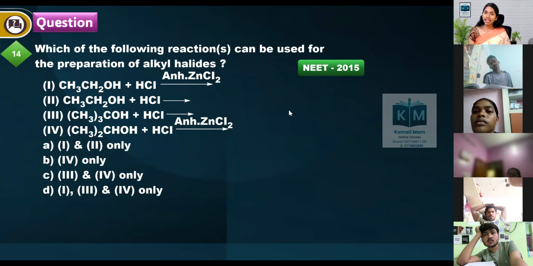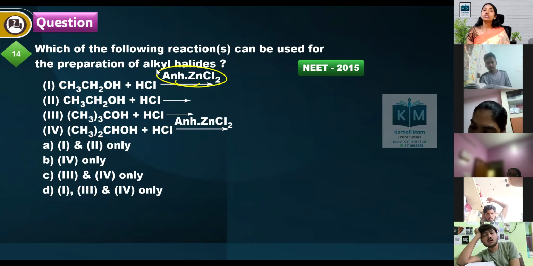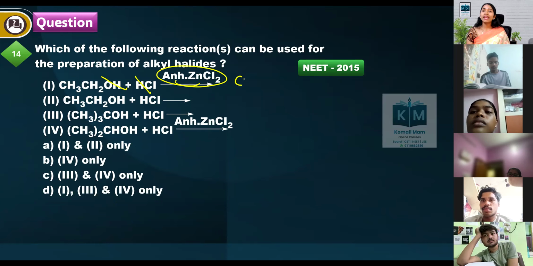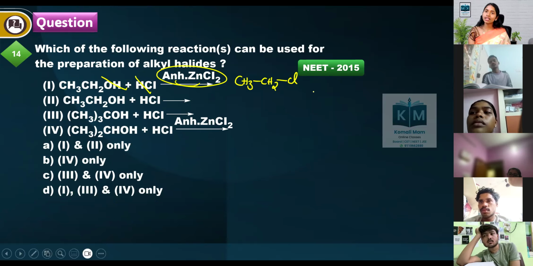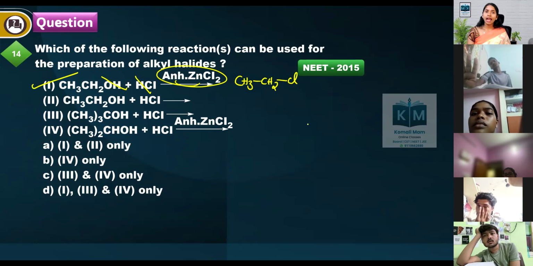Ethanol, if you treat it with HCl in the presence of anhydrous ZnCl2, what will happen? OH and H go out and we'll be getting an alkyl halide. Lucas reagent is a test for alcohols. Primary alcohols give a little late reaction. After around 30 minutes, a precipitate, a turbidity, will be formed. So this gives our alkyl halide.